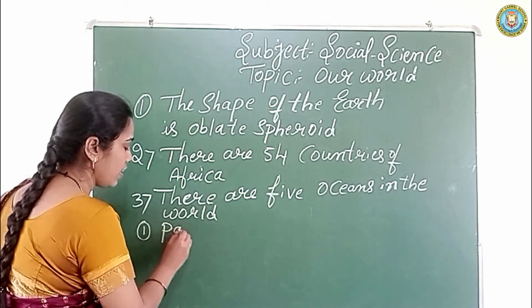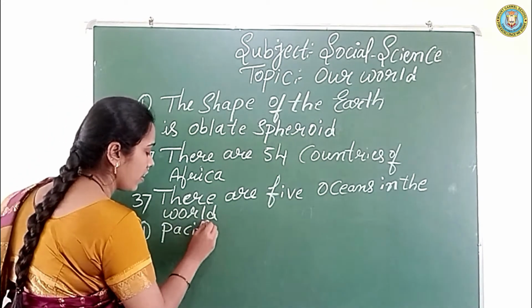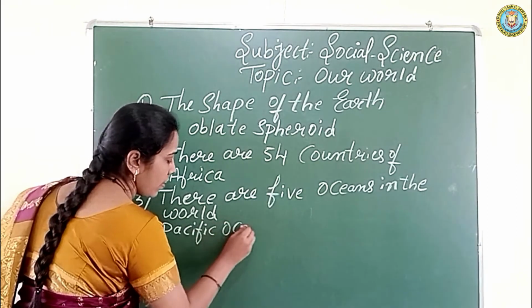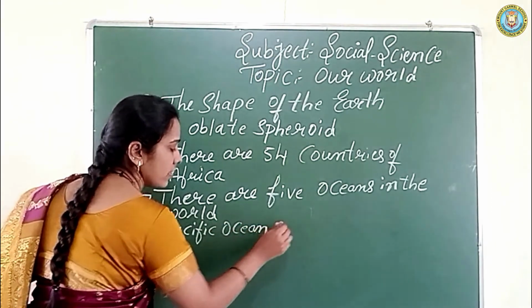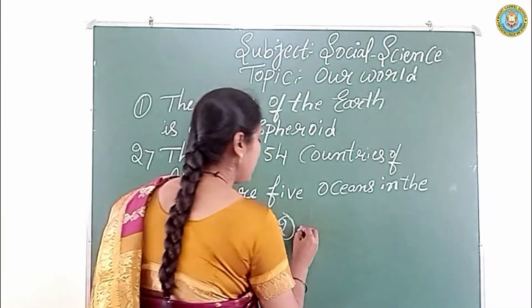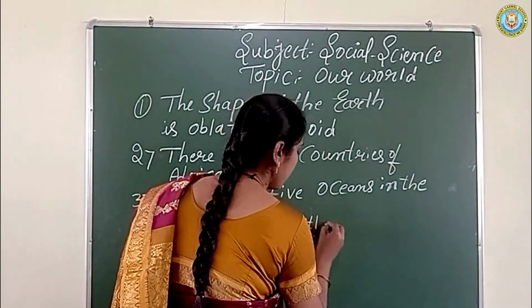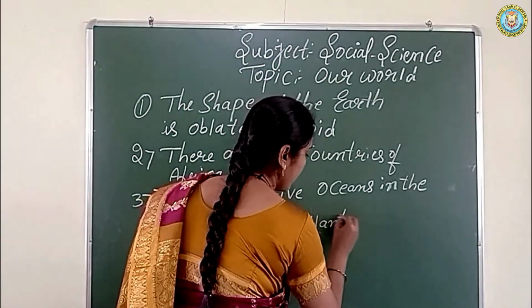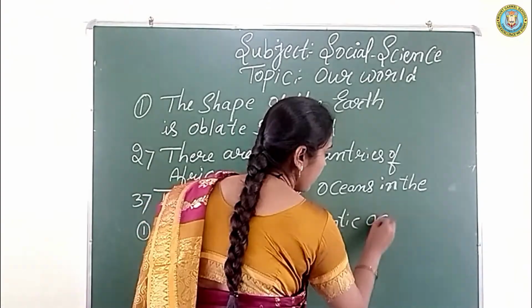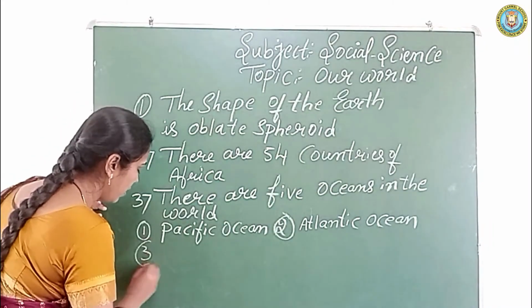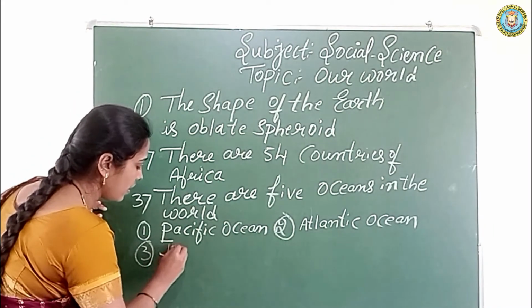First, Pacific Ocean. Second, Atlantic Ocean. Third one, Indian Ocean.